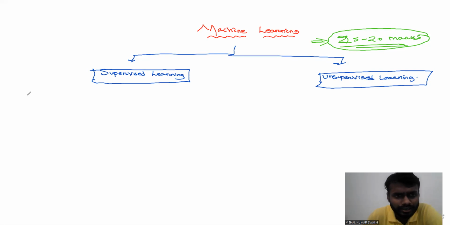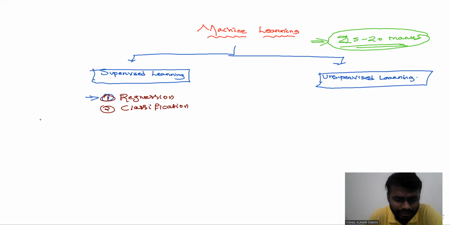Here, machine learning has some algorithms. The supervised learning has algorithms like regression. As you know, supervised learning is divided into two types. One is regression, and another one is classification. First of all, we will understand what regression is and what classification is.